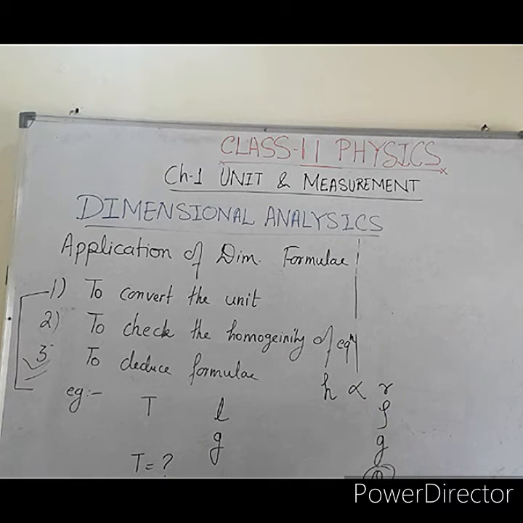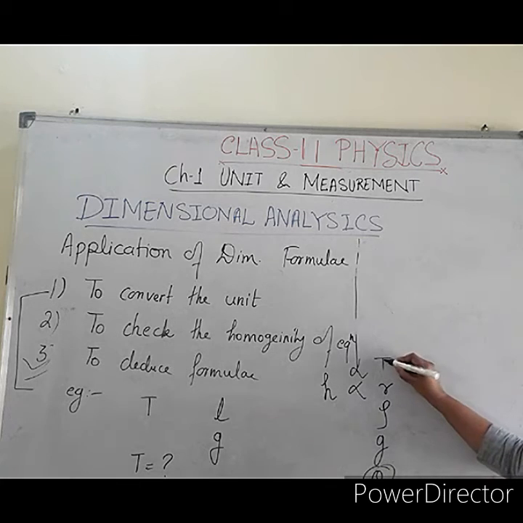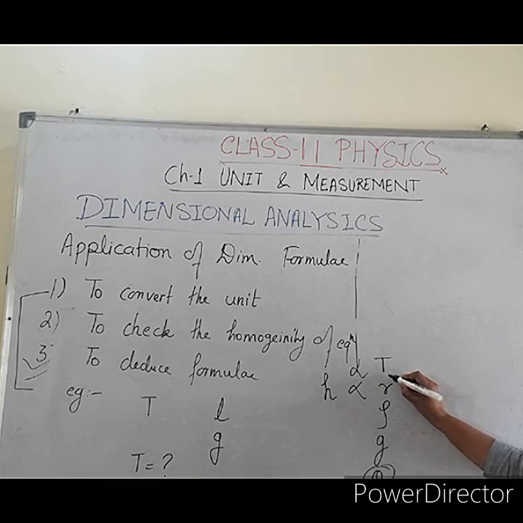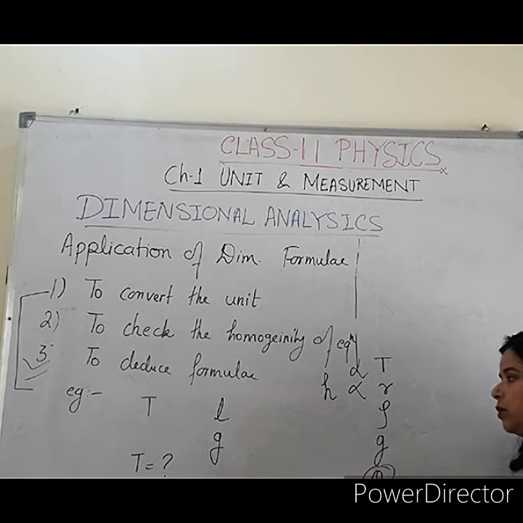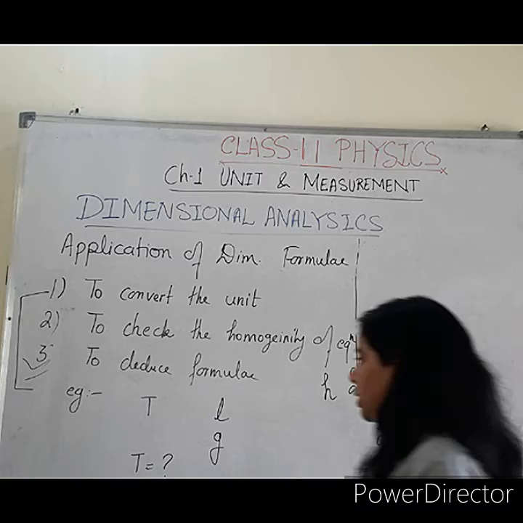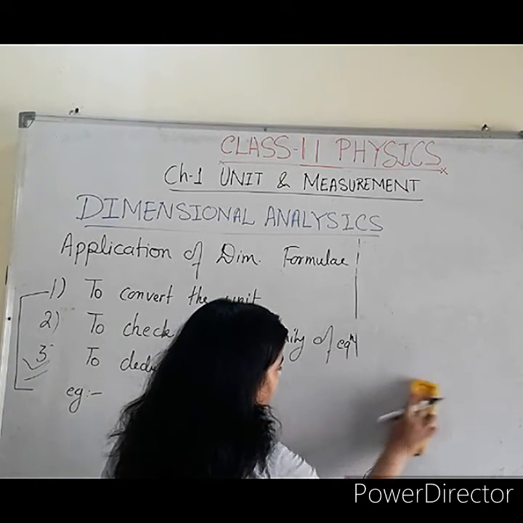One more term I forgot: the height of the liquid in a capillary tube also depends on tension. T here is tension, the tension of the liquid which is filled inside the capillary tube. So T, R, rho and g, these are the terms on which the height of liquid in a capillary tube depends. So you can solve the formula. First of all, I am taking the simple pendulum case. Everything will be mentioned in your question. You only have to find out the relation.